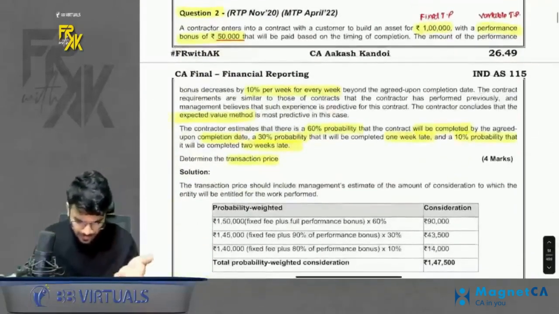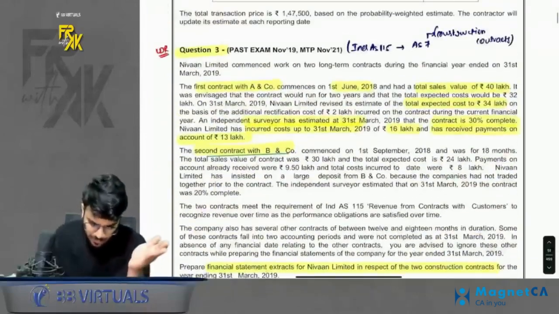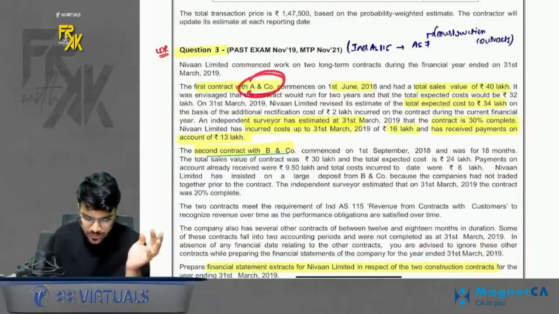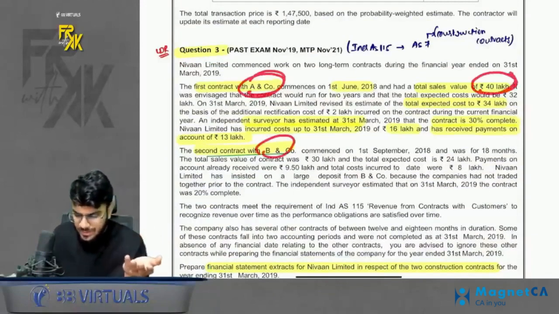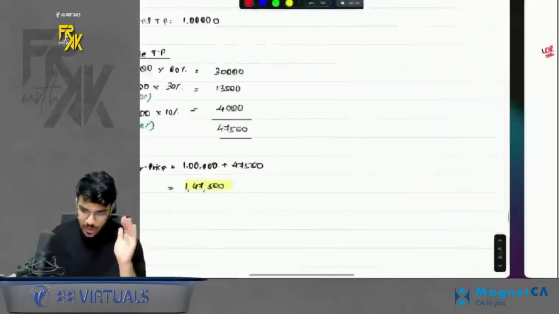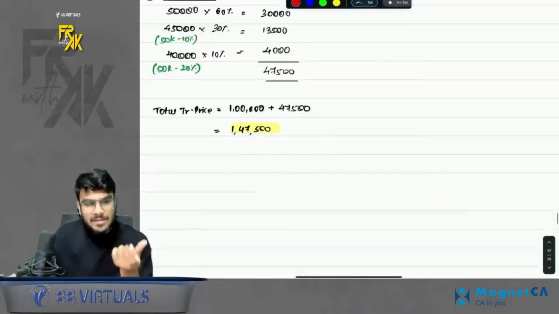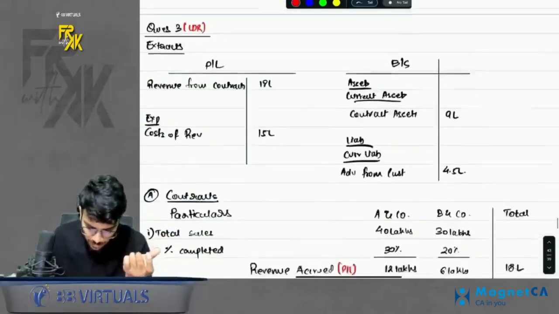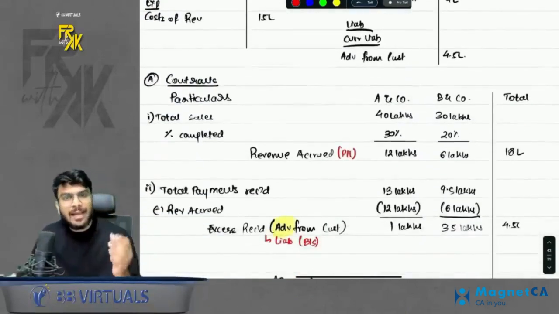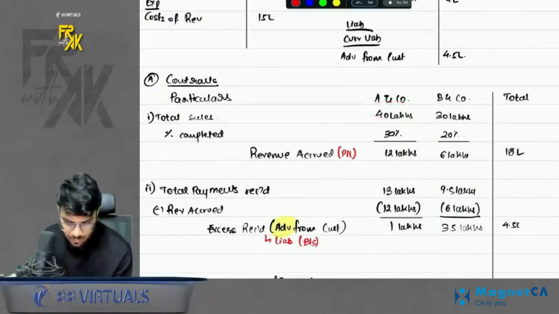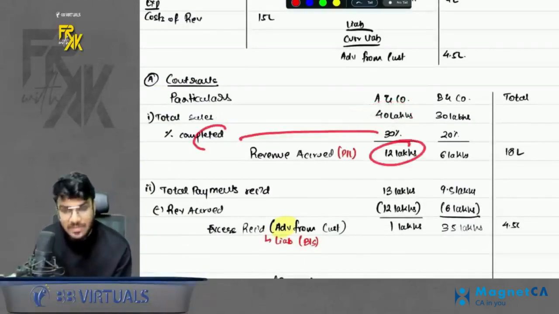Question number 2 is simple. You can just give it a read. Question number 3 is a good question. It is basically based on construction contract. So what is given? We have 2 contracts with A and B. It says total sales value, total cost, and percentage completion. So what to do with this? Whatever is the total cost, you will apply the percentage completion. Whatever is the total revenue, apply the percentage completion. That much revenue you can book. So for example, your total sales was 40. Completion was 30%. So this much revenue you can book.